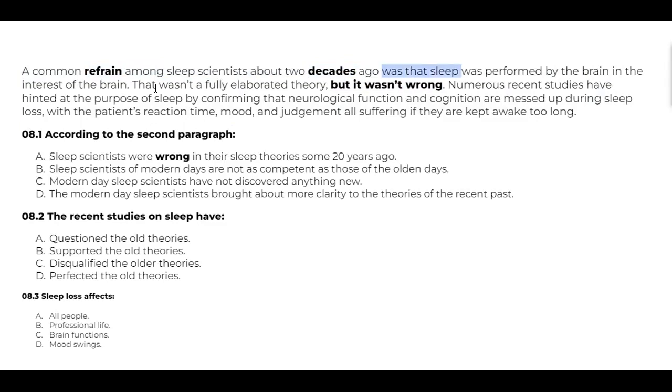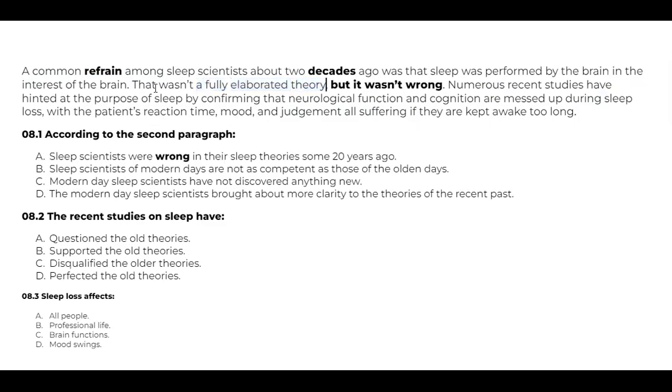Recent past was that sleep was performed by the brain in the interest of the brain. That means sleep was happening inside the brain, having no outside effect. That wasn't a fully elaborated theory. Like Aishwarya is not fully prepared for the exam means she is prepared, but not fully prepared.